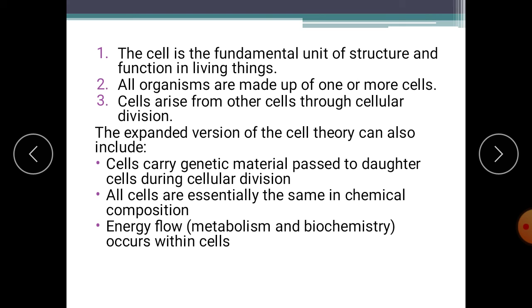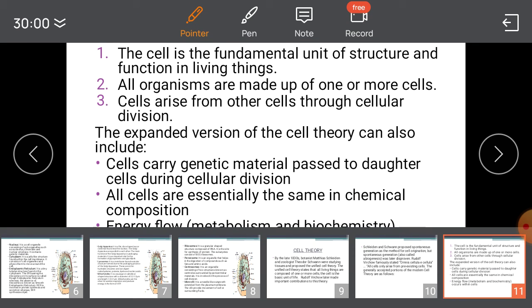Clear? The expanded version of the cell theory can also include that cells carry genetic material passed to daughter cells during cellular division. During cellular division, what happens? The genetic material present in the parental cell is passed on to the daughter cells.